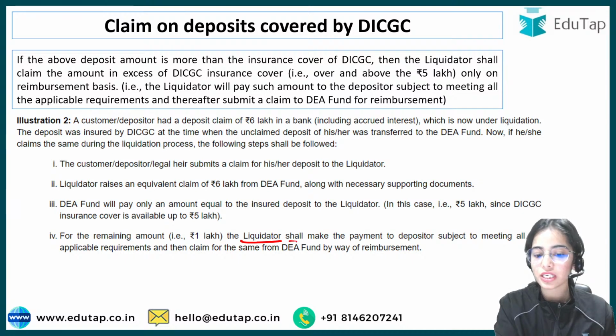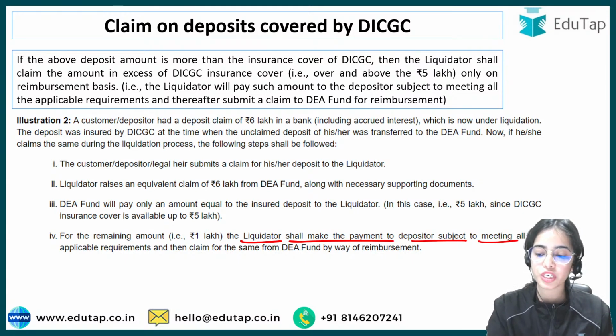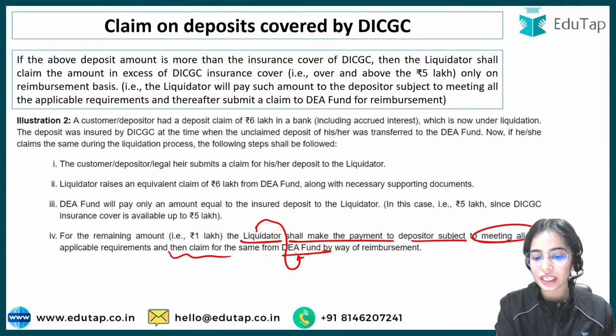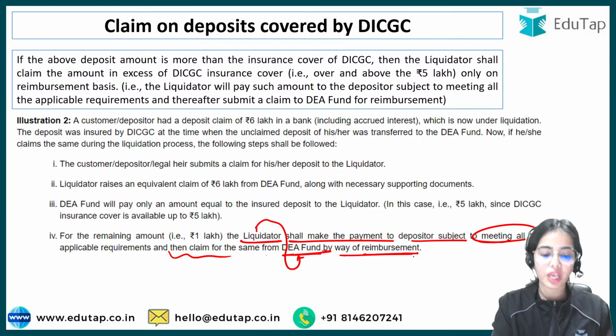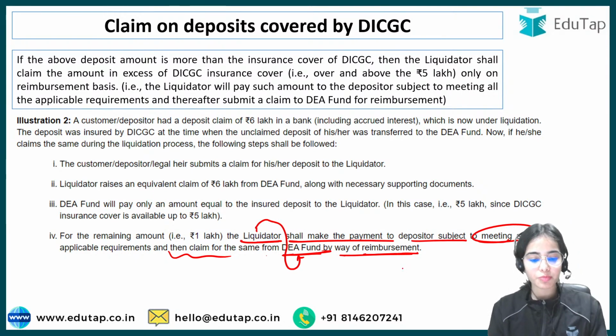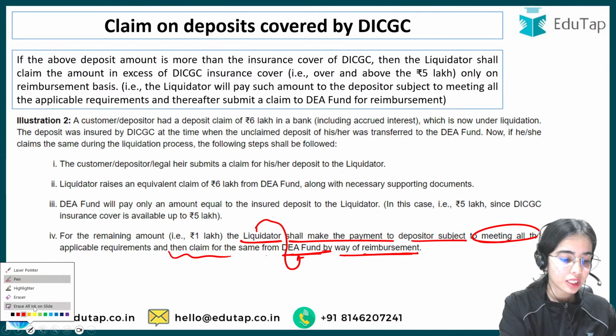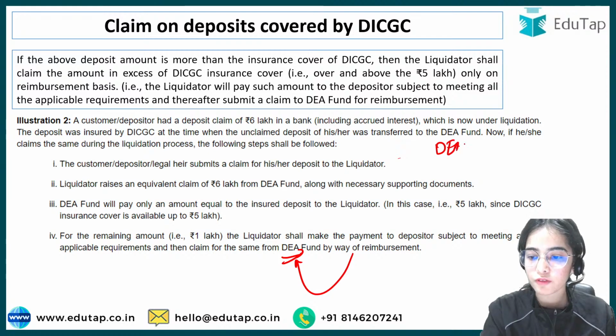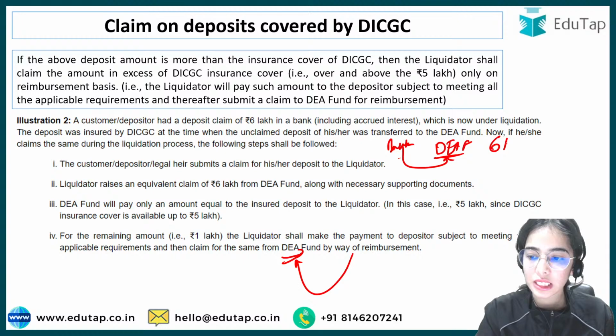So the liquidator shall make the payment to the depositor subject to meeting all the applicable requirements, and then the liquidator can claim the money from the DA fund by way of reimbursement. From the reimbursement perspective, the DA fund had received the 6 lakh rupees from your bank.